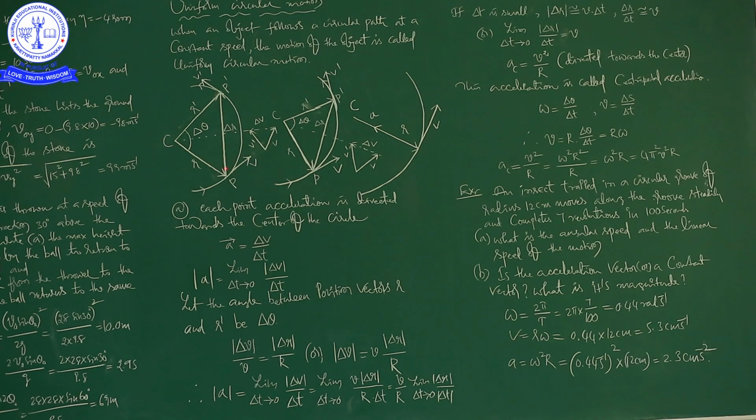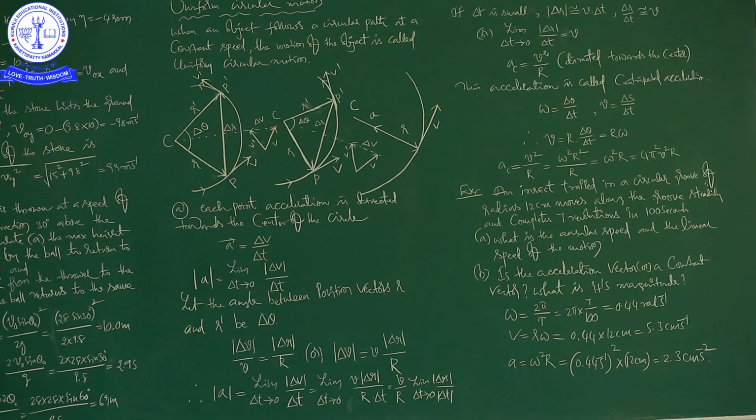What I am saying is, not only at P and P dash, but at every instant of time, for example here, next here, next here, like that, the velocity of the body is changing.